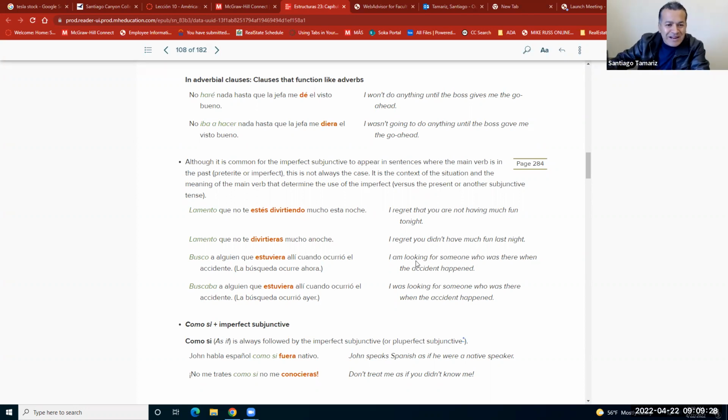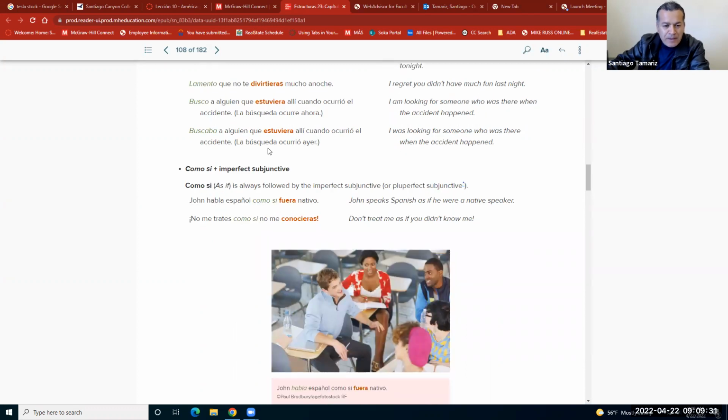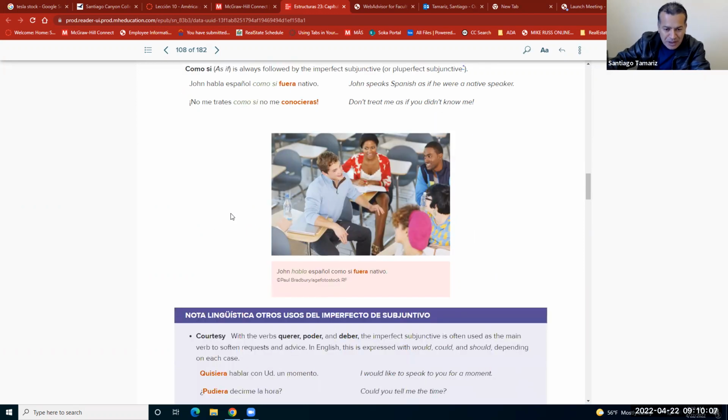Okay, and here the last rule is como si. Any situation that you find this expression como si, as if, requires the imperfect subjunctive. For example, imperfect or past subjunctive is the same. Bien, for example, Juan hablaba español como si fuera nativo. John speaks Spanish as if he were a native speaker. No me trates como si no me conocieras. Don't treat me as if you didn't know me. Conocieras, past subjunctive, because we have the como si. Bien. Okay, vamos a ver abajo.